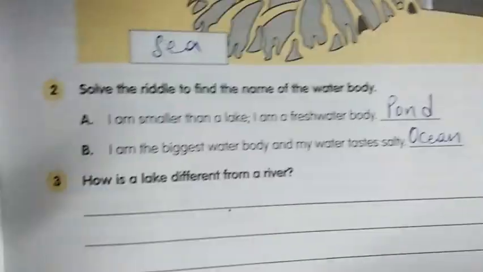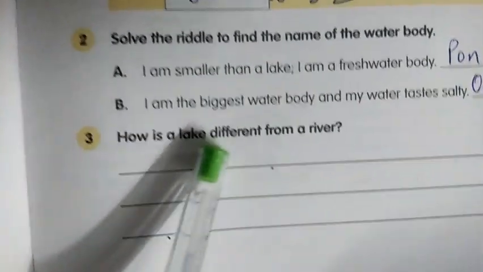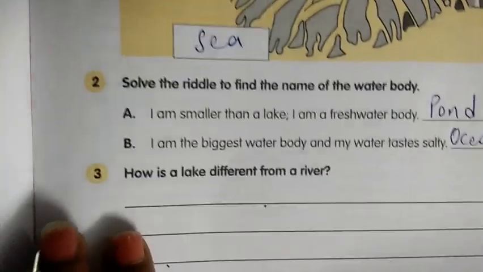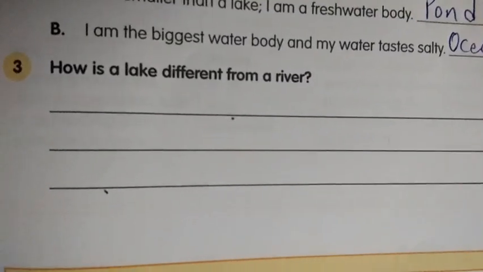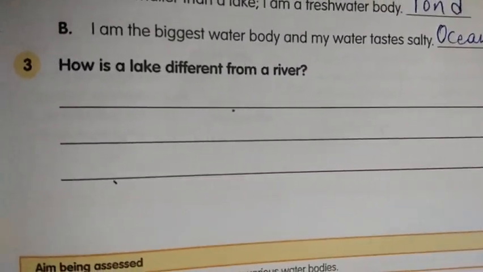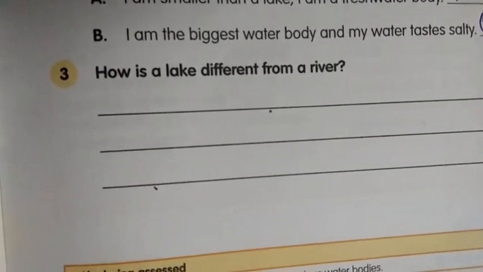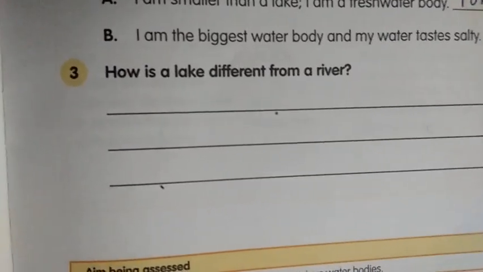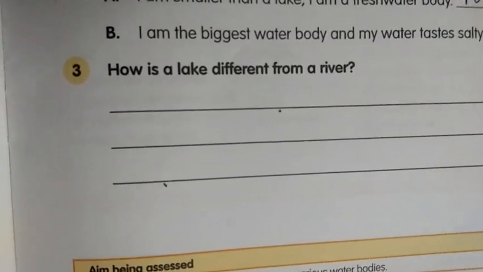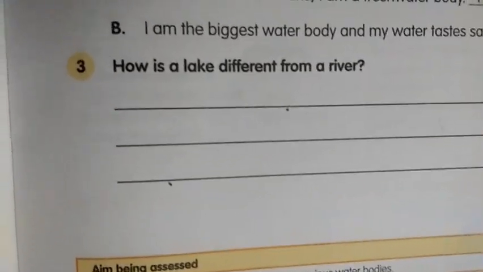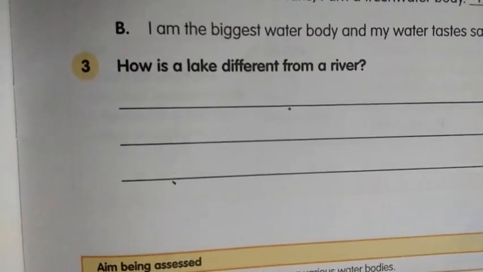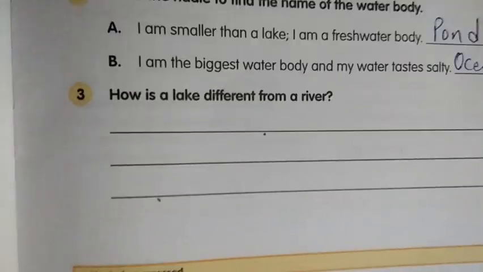So, ocean. How is a lake different from a river? We have read already in the reader, children. A lake can have salty water and a river is fresh water. This is the difference, and the lake is covered with land on all sides, but in a river the water keeps flowing.